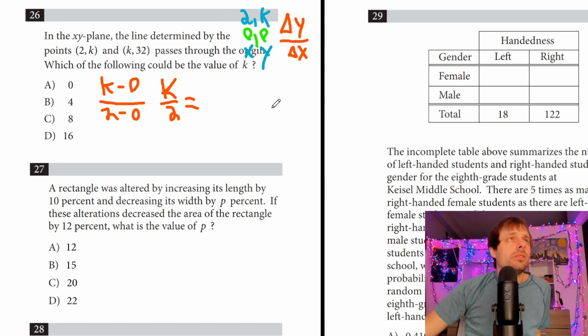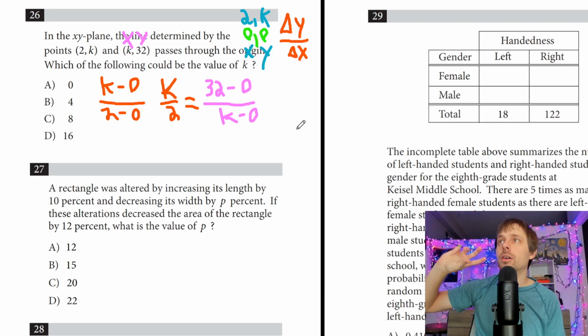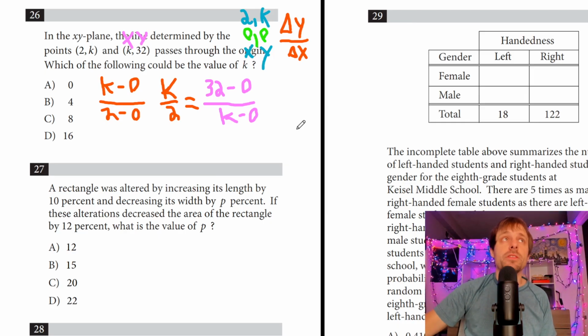my other slope here. Let's do maybe, so X, Y. We could do 32 minus 0. And I could do K minus 0. So all I did is I took the 2 points they gave me, and I'm just finding slope of both of them, right? So I found the slope between 2K and 0, 0 and K32 and 0, 0. And I'm saying that both of these slopes should be equal because all three of these points are on the same line. So they should all have the same slope between them. So this is going to be equal to 32 over K.